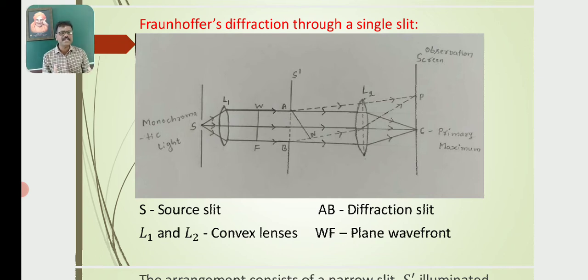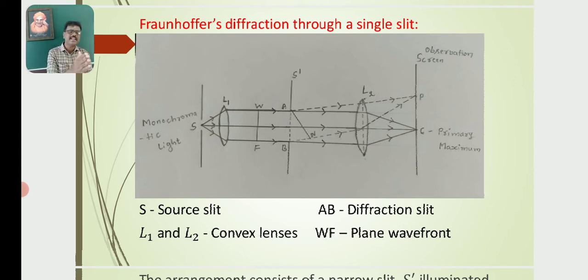Then what about the arrangement of the experiment? The experimental arrangement consists of a source slit, which is placed at the focal plane of the convex lens L1. Then a sharp-edged obstacle is placed in front of the convex lens L1.